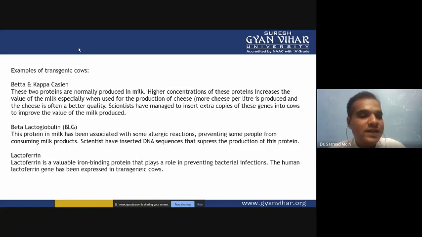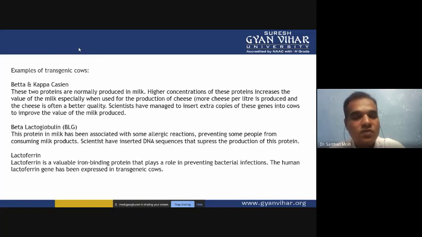Then lactoferrin. Lactoferrin is a very valuable iron binding protein, and it is a key marker in preventing bacterial infection. So milk containing lactoferrin will prevent bacterial infection.